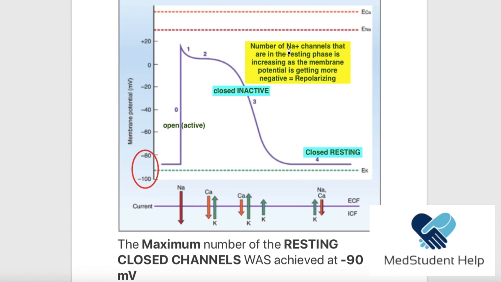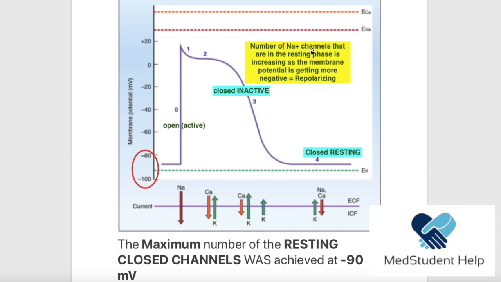Okay, so the number of the sodium channels that are in the resting form is increasing as the membrane potential is getting more negative. What does it mean that the membrane potential is getting more negative? It means that we are doing repolarization. So we can replace this sentence by repolarization, right?